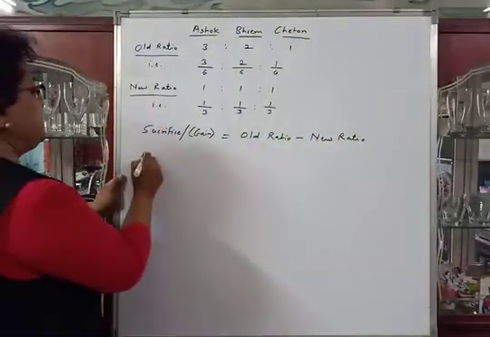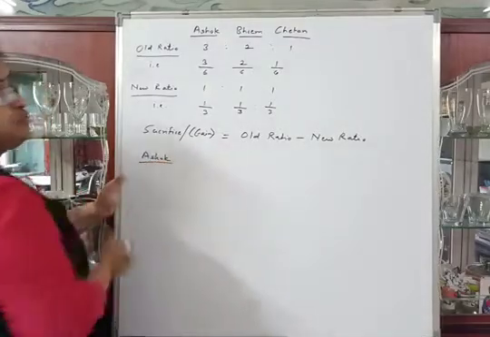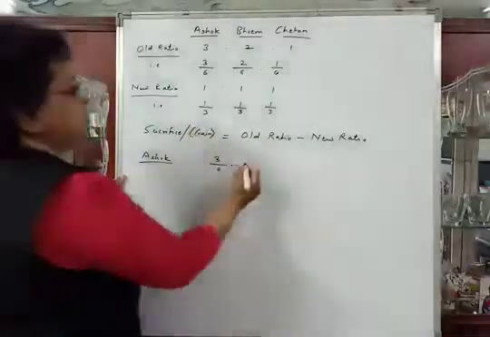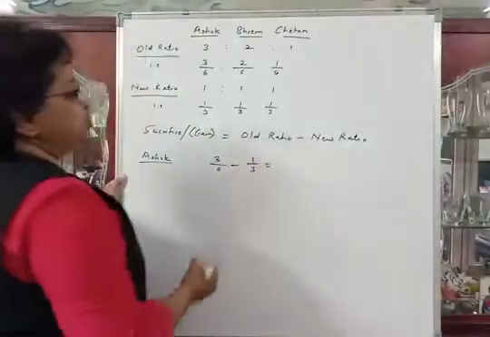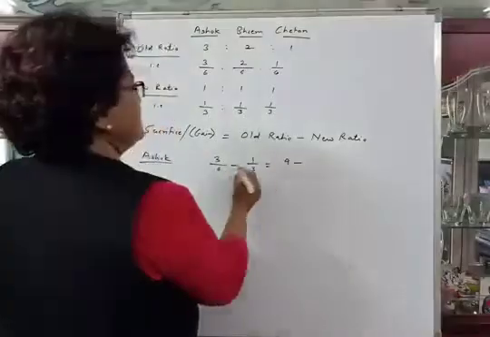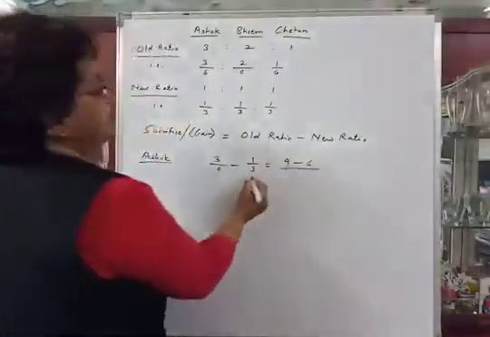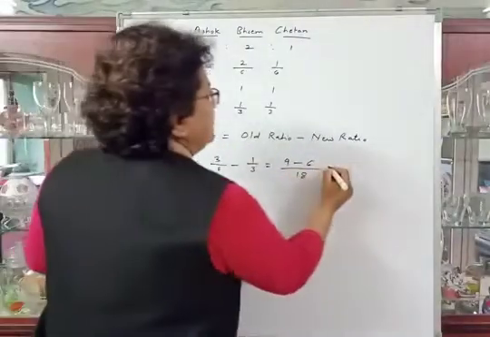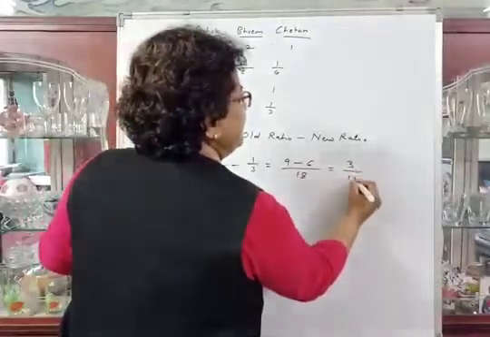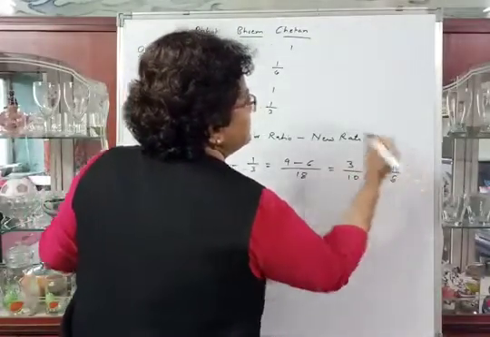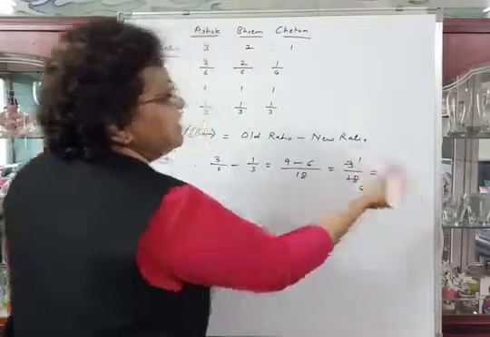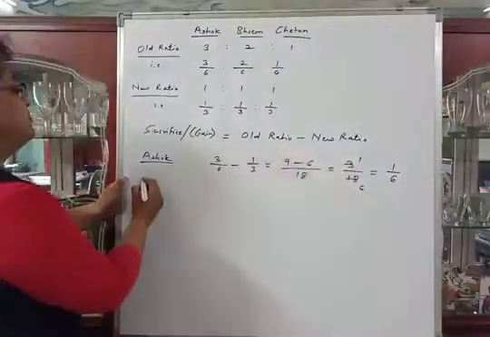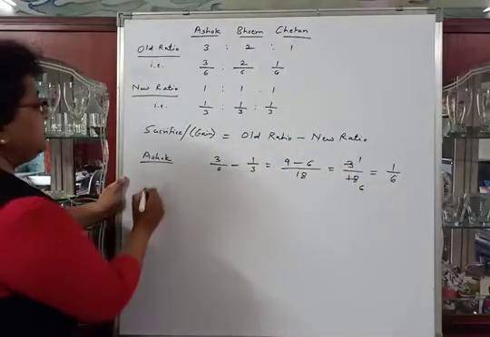Therefore, first we will calculate for the first partner, Ashok. His old ratio is 3/6 minus his new ratio 1/3, which is equal to 3 3s are 9 minus 6 1s are 6, divided by the multiplication of denominators, that is 18. So it is equal to 3/18, that is equal to 1/6. 3 1s are 3 and 3 6s are 18. So it is 1/6. It is a positive amount.